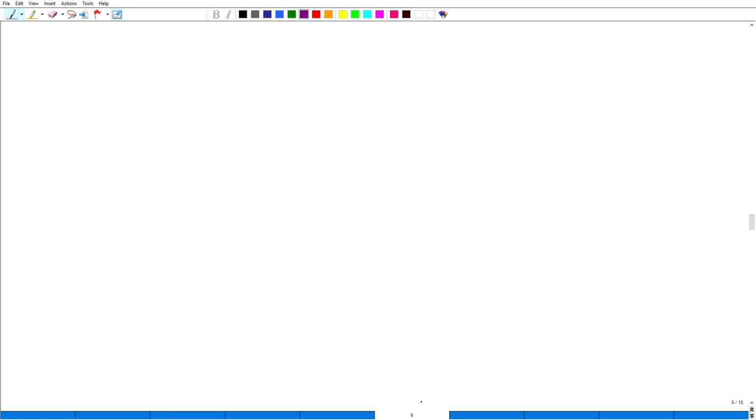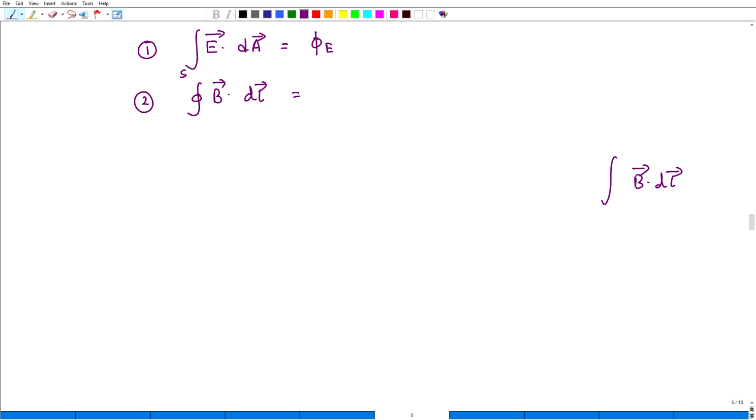So what we obtain is, first, E dot dA equals phi for the surface. The second thing is the generalized form of B dot dl. We discussed this line integral, B dot dl. If it is from P to Q, it is PQ. If it is a closed path, then it will be circular. This is the line integral, right?